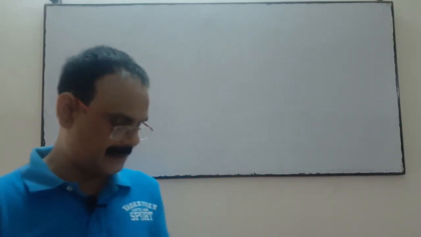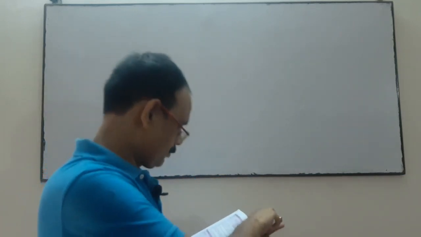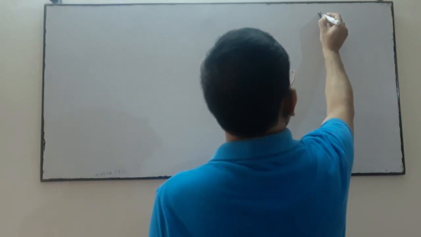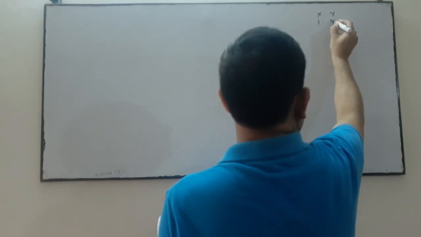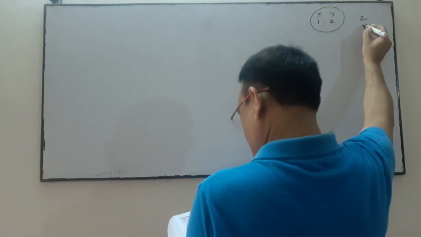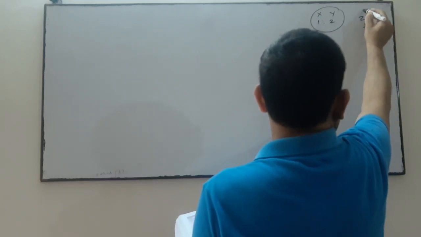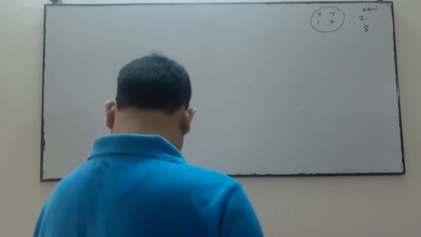Goodwill of the firm was valued at 60,000. Jet to bring his share of goodwill in cash. So the question is, X and Y are partners with profit sharing ratio 1:2. They are the old partners. Z is the new partner. His share of profit is 1/5.